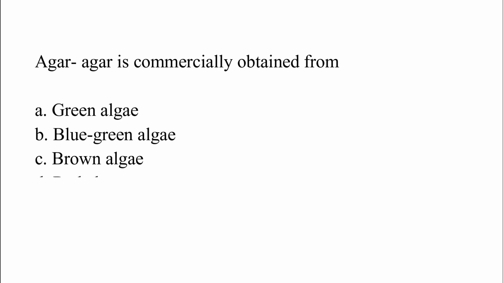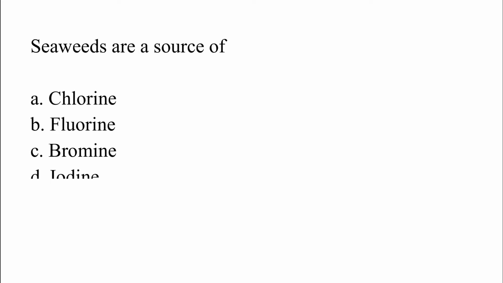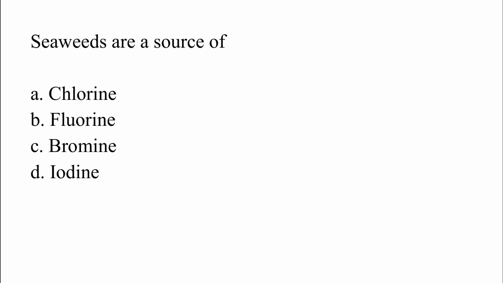Agar-agar is commercially obtained from: option A, green algae; option B, blue green algae; option C, brown algae; option D, red algae. The correct answer is option D, which is red algae. Seaweeds are a source of: option A, chlorine; option B, fluorine; option C, bromine; option D, iodine. The correct answer is option D, which is iodine.